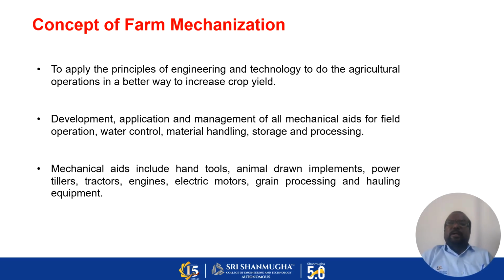We use all of these in mechanical equipment and implements. Examples are hand tools, animal drawn implements, power tillers, tractors, engines, electric motors, crane processing, and hauling equipment. These are some farm equipment we are using in the field.